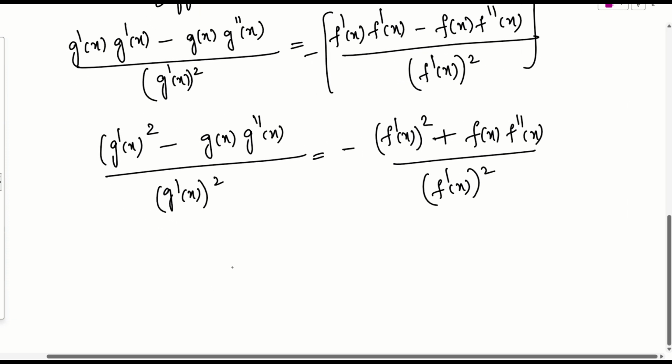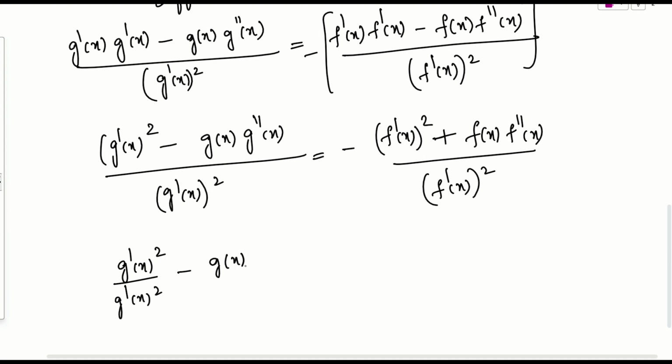So if you look into this problem, I can say that I can split it out. Is it okay? Try to split. If I split, this will be g dash of x the whole square by g dash of x the whole square, minus this is nothing but g of x into g double dash of x by g dash of x the whole square. Is it okay? Yes.